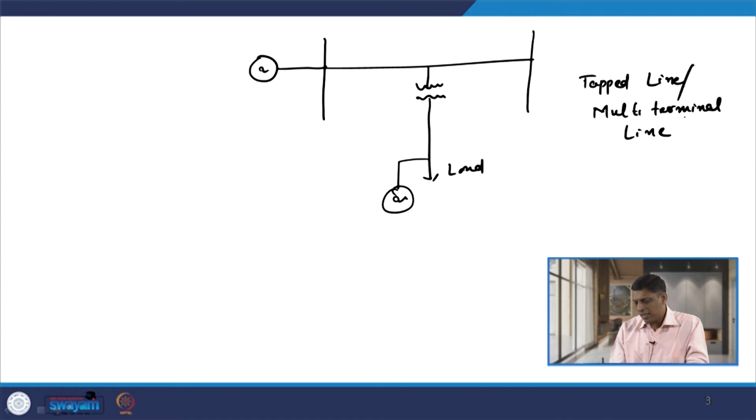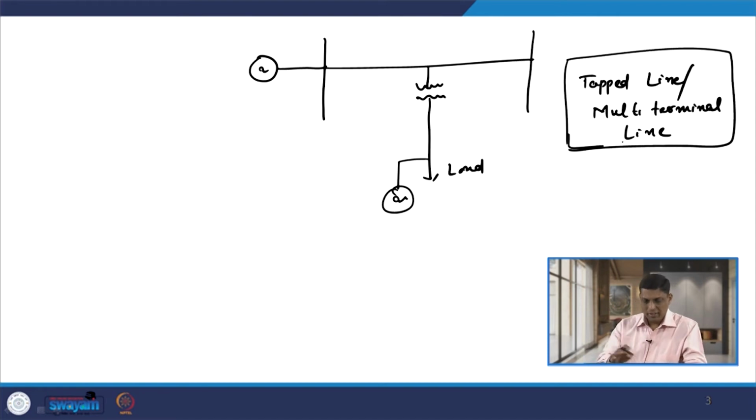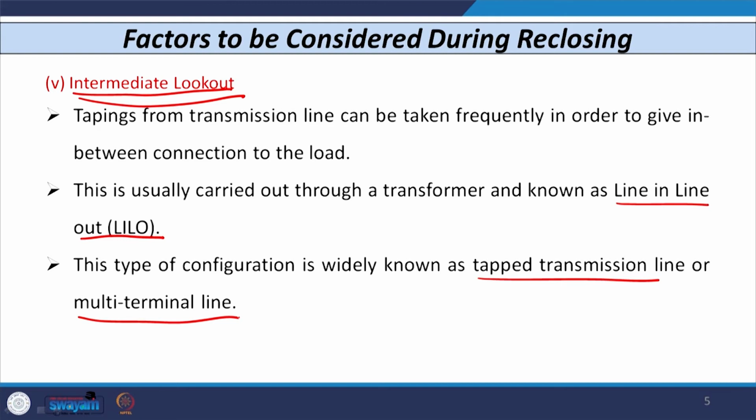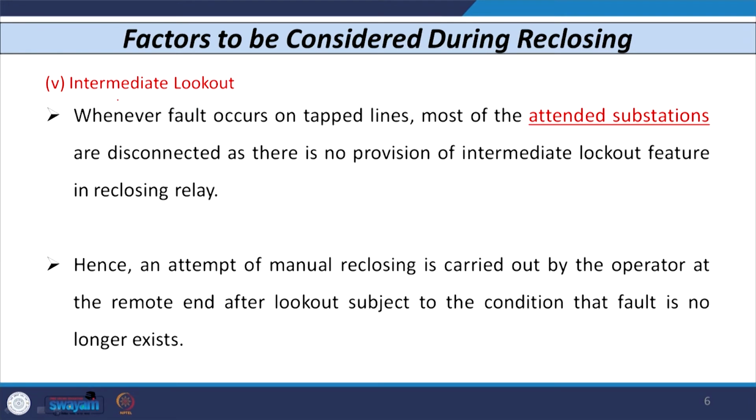Whenever such a configuration exists at the distribution or sub transmission level, and we need to apply auto reclosers on such a line configuration, we need to take care of certain factors. That factor is known as intermediate lockout. Now, whenever a fault occurs on such a tap line or multi terminal line, there are two possibilities. One, we have attended substations, and the other possibility is we have unattended substations.